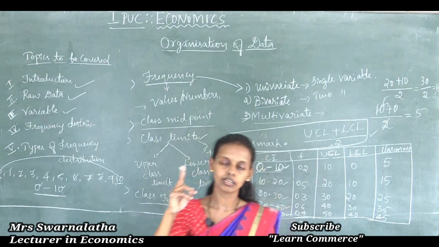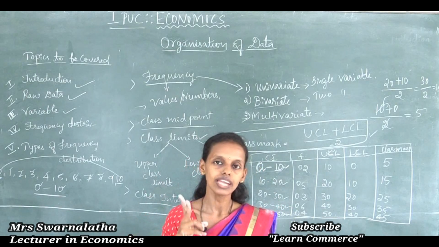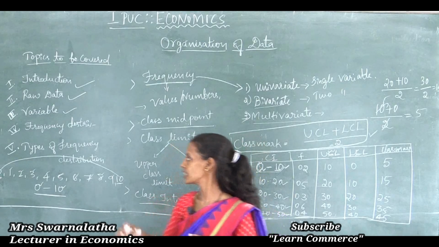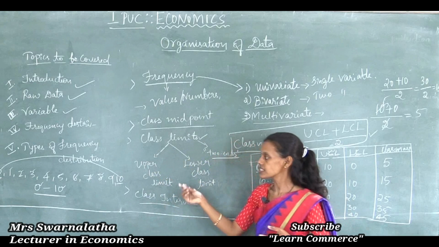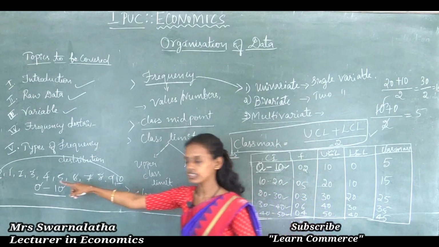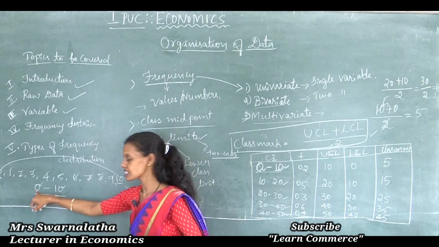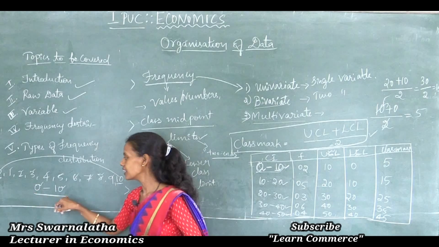Class limits are nothing but the boundary or two values of the class intervals in the frequency distribution. Thus there are two ends: 0 is one end, 10 is the other end. 0 is the starting number, 10 is the end number.